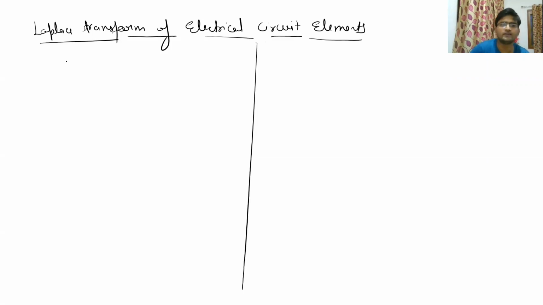Now let us see the Laplace transform of electrical circuit elements like voltage, current, R, L, and C. Suppose there is a simple resistive circuit whose value is R. The current flowing is i(t), and you have applied a voltage source v(t) across it. What will be the Laplace transformed version?